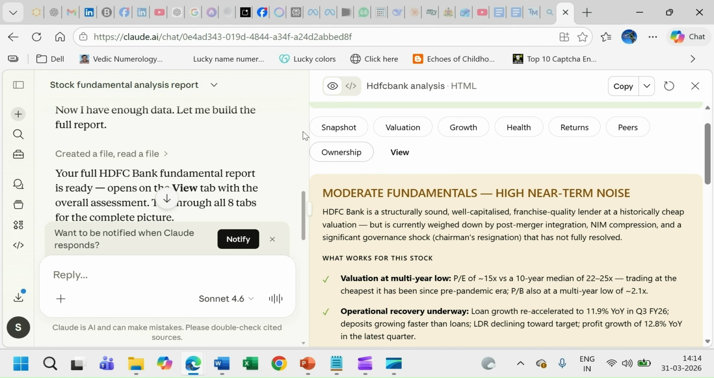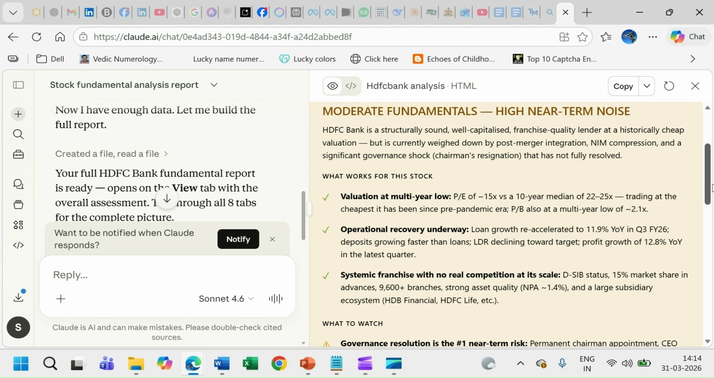Ownership, are there any issues with ownership? The first tab you should click on always is the view, which gives you almost like a summary. It says it's a structurally sound stock. However, there are some issues with post merger integration, NIM compression, and a significant governance shock. This is as latest news as it can be.